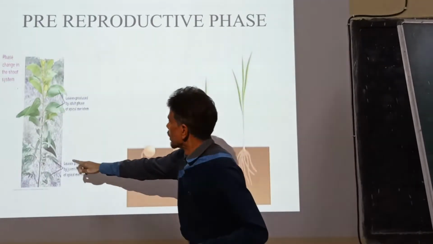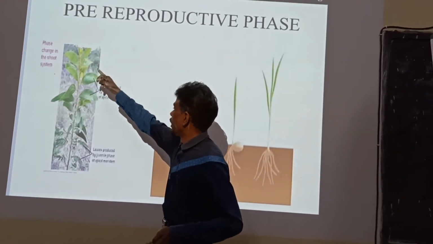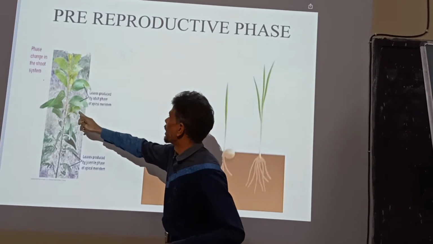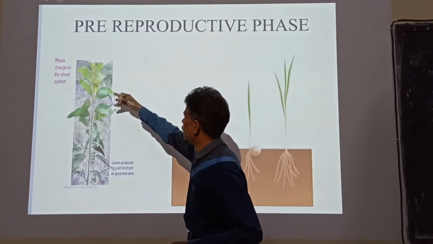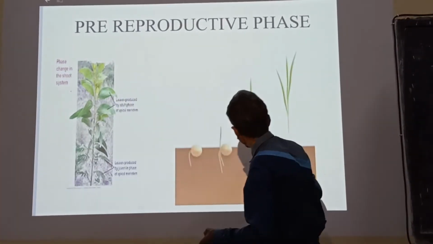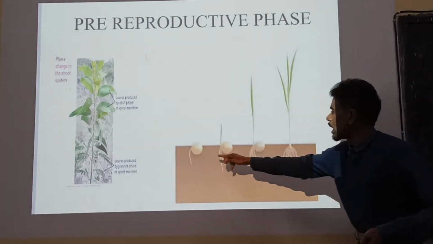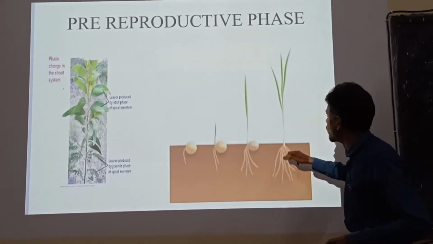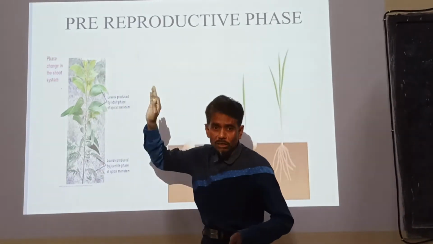Here you see, still in juvenile phase, not yet undergoing the reproductive phase, but almost completing the juvenile phase, about to reach the reproductive phase. So before they attain the reproductive phase, certain stages of growth and maturation are required.